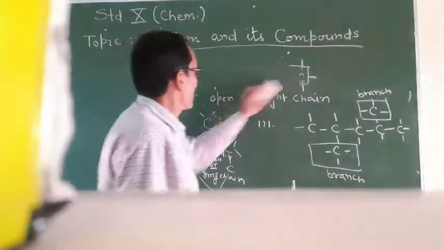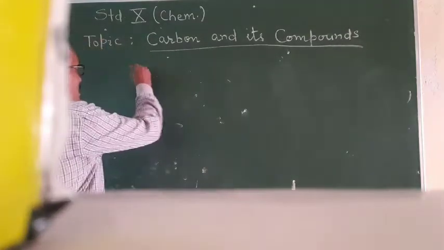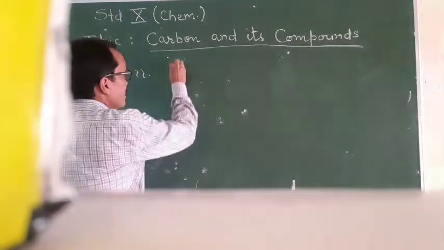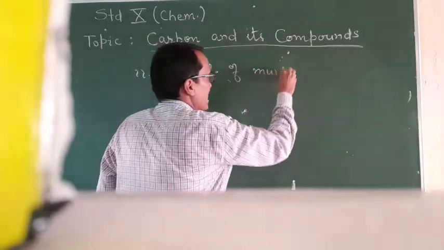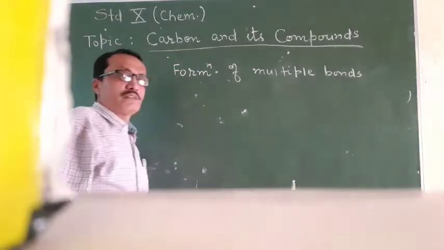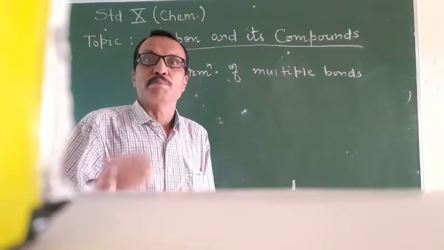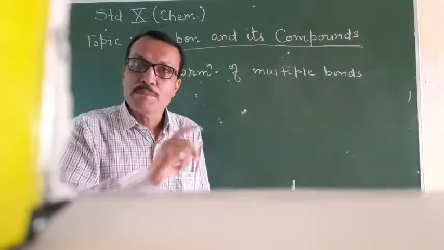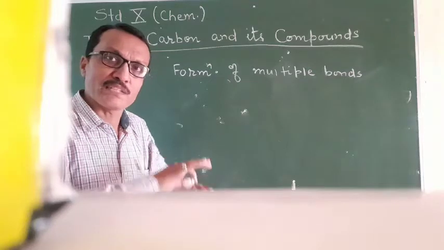Next question, let me say another reason. Number 2, after the catenation property, is the formation of multiple bonds. Carbon can join with other carbon atoms by a single covalent bond, by a double covalent bond, by a triple covalent bond. And this is altogether known as multiple bonds.